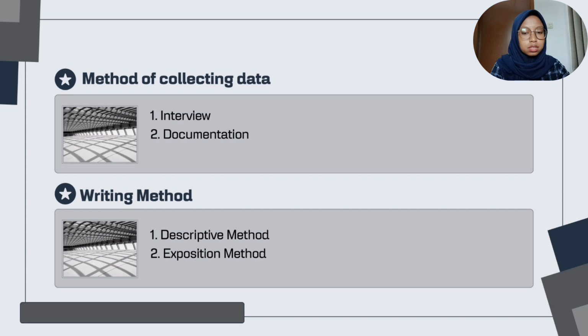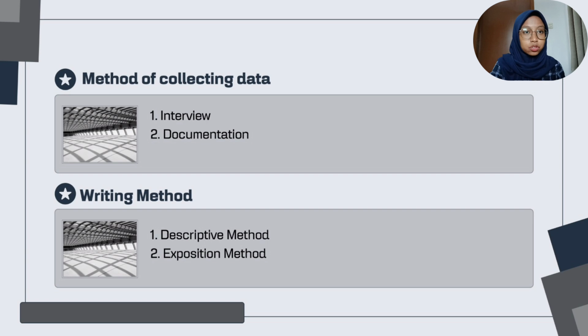And the second is documentation. Documentation means collecting data by recording existing data. The writing of this final assignment used the documentation data collection method to obtain information regarding income tax Article 21 at ABC company in the form of documents related to income tax Article 21.